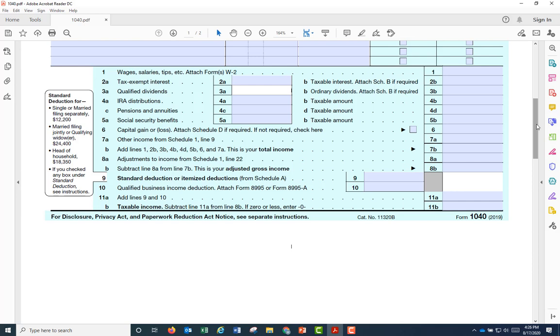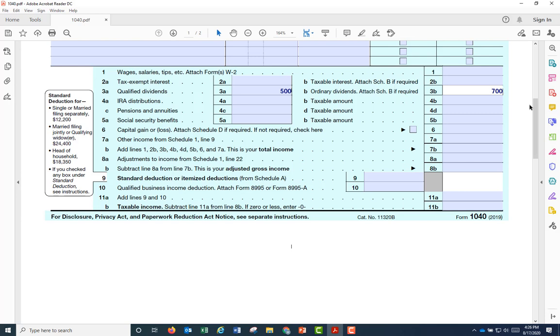So then, if qualified dividends is 500, then how much is ordinary dividends? It has to be 500 or more, right? It could be 500 or it could be 700, because then in this case, there's 500 of qualified dividends and then another 200 of ordinary dividends.